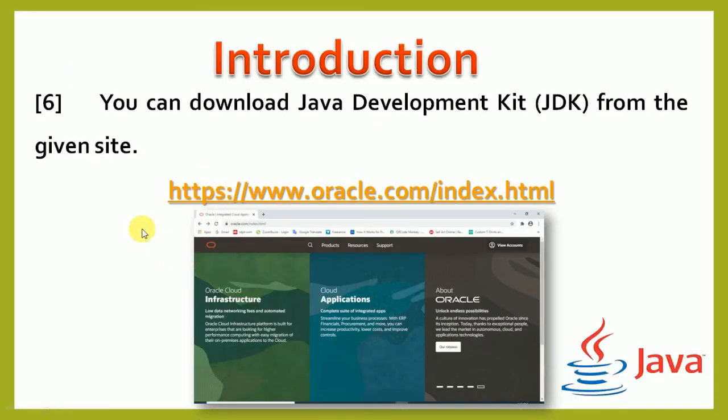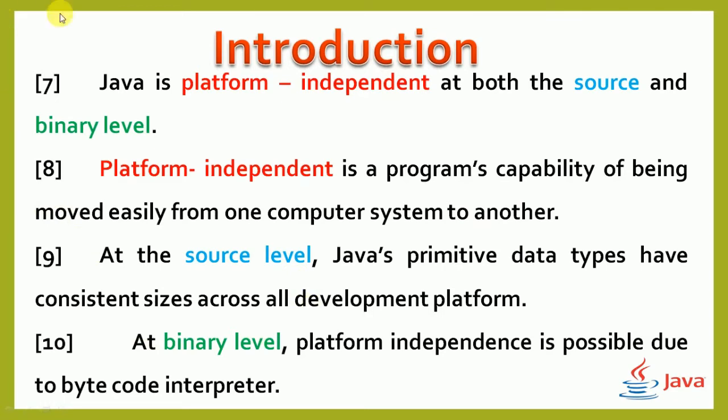This is how you download the Java Development Kit from the site. Next, point number 7: Java is platform independent at both the source and the binary level. Point number 8: platform independent is the program's capability of being moved easily from one computer system to another.